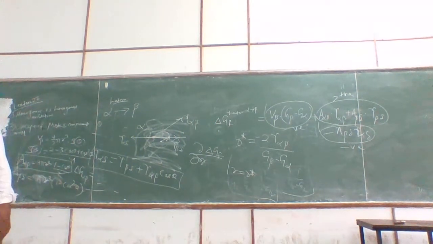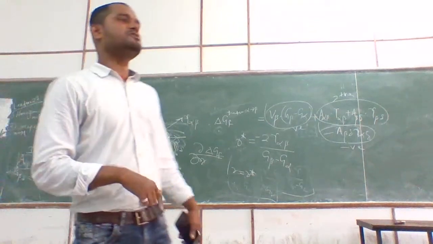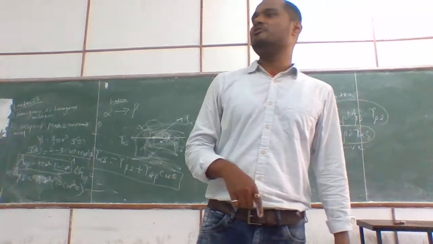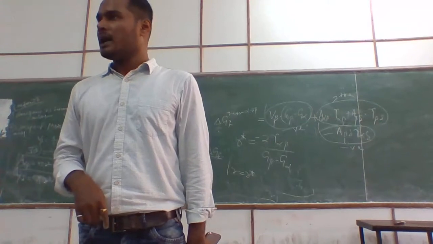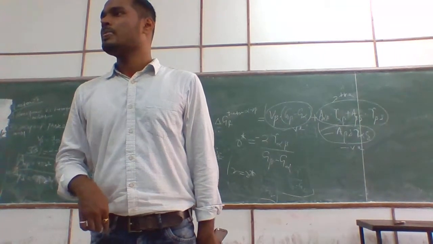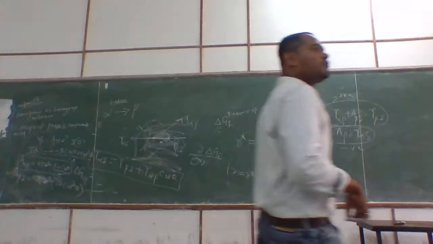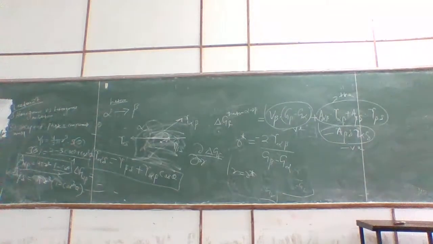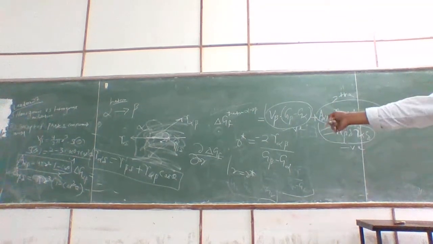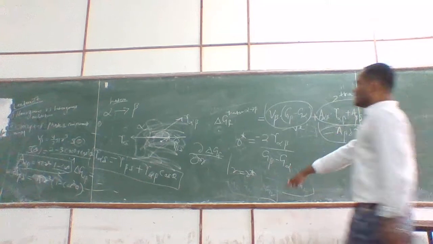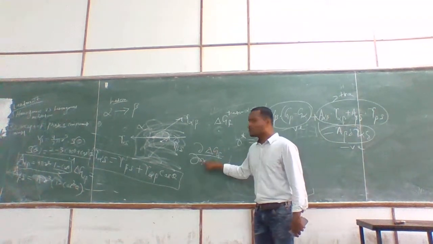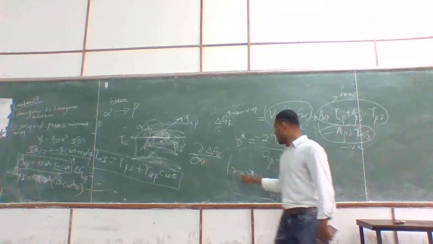Write the previous expression: delta GF is equal to 4 by 3 pi r cube (GS minus GL) plus 4 pi r square gamma. Now do the derivative of delta GF with respect to dr, where r is equal to r star.